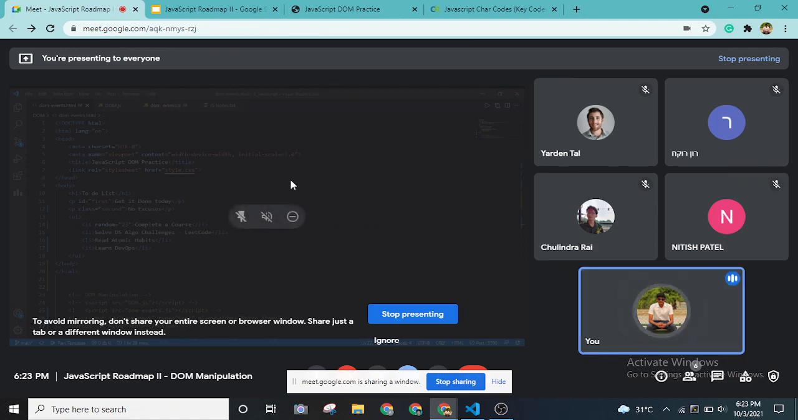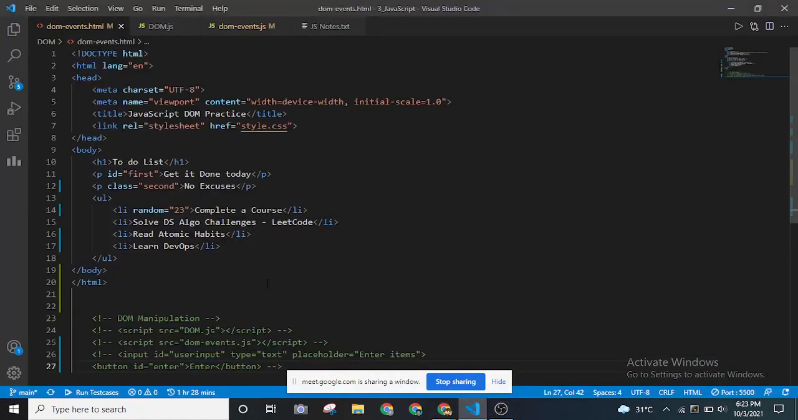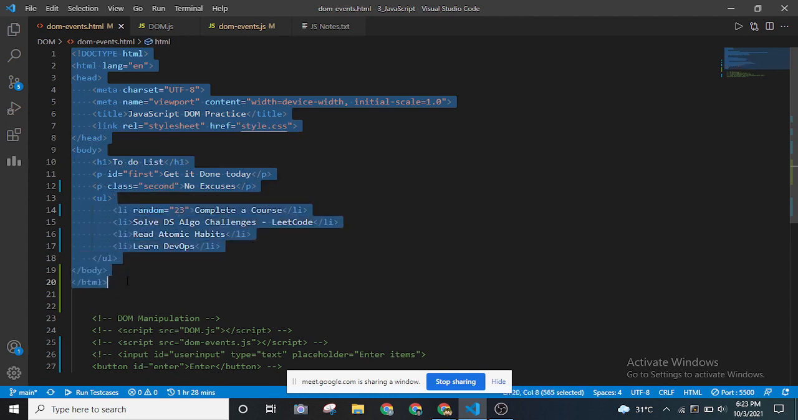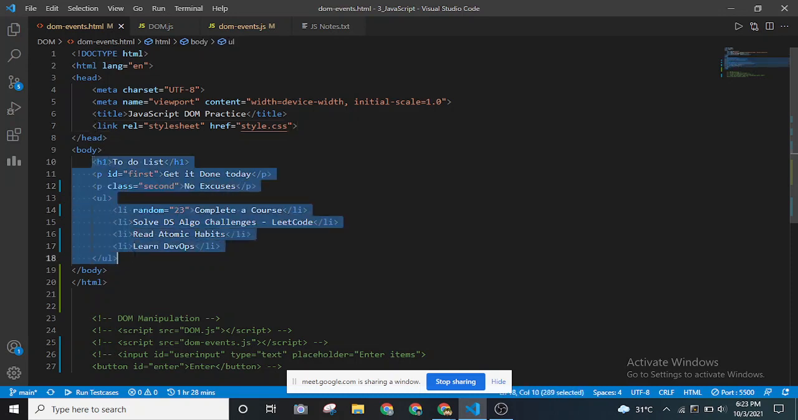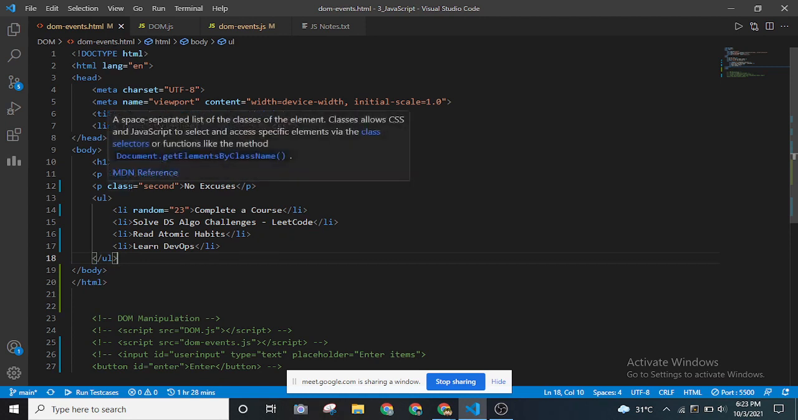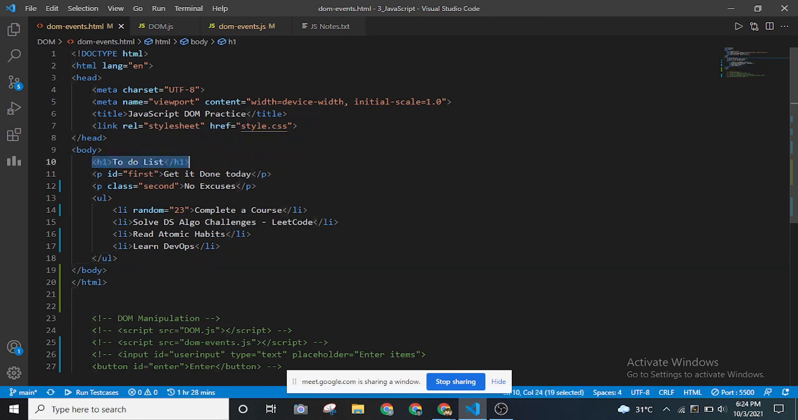Okay. Great. So, as you can see, this is a basic HTML project that I've created. Nothing too complex. Just a bunch of HTML tags, head tags, and meta tags. What I've created is a simple to-do list in HTML. I've used paragraph tags and list items so that I can show you guys how we can manipulate the DOM.